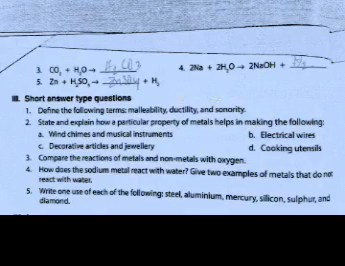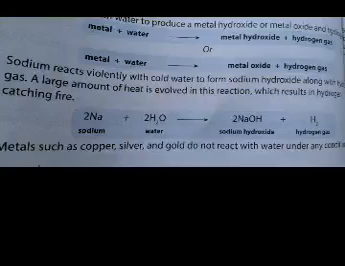We have earlier solved this part, questions up to 3. Now we are going to solve the fourth one. How does sodium metal react with water? Give 2 examples of metals that do not react with water. The answer is: sodium reacts violently with cold water to form sodium hydroxide along with hydrogen gas. A large amount of heat is evolved in this reaction, which results in hydrogen catching fire. You have to give the equation 2Na plus 2H2O giving 2NaOH plus H2. And metals such as copper, silver, gold do not react with water under any conditions.